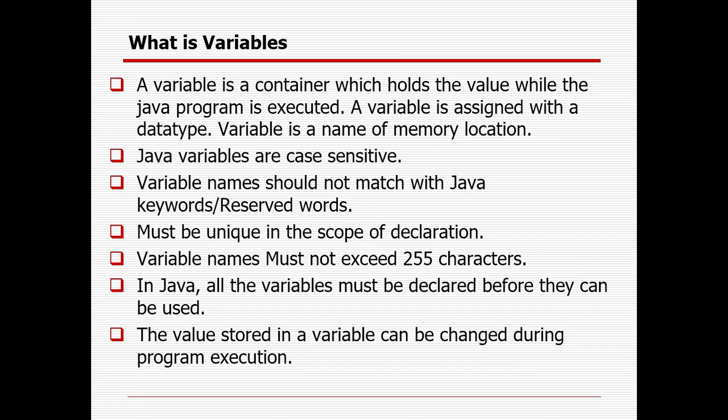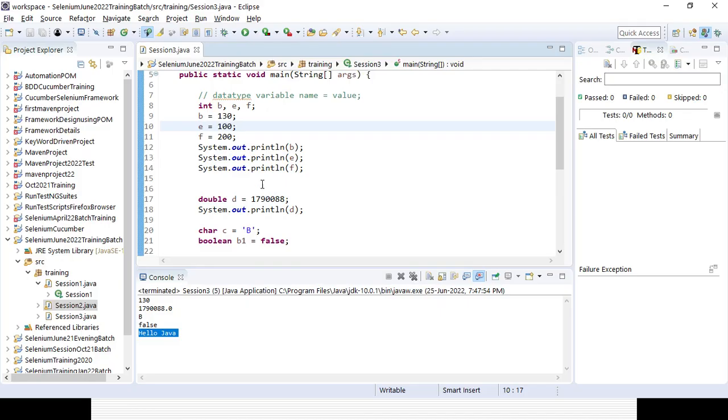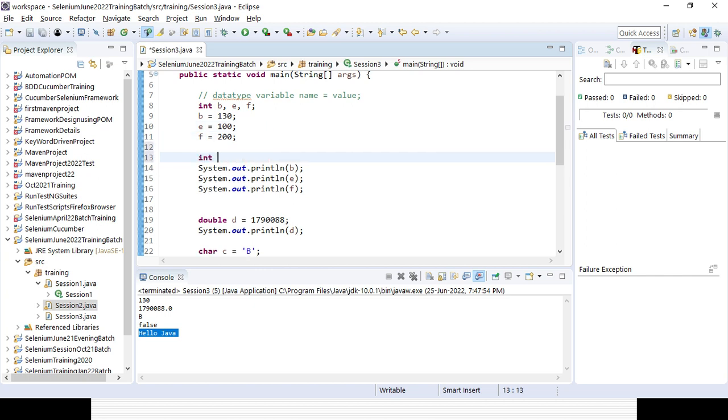Variable name should not match a Java reserved keyword. In Java there are reserved keywords like int, System, out, double, for, while, do while. You cannot create any variable like that. Suppose I want to create something called int for, will it work? You could see an error message coming: syntax error, invalid variable declaration.